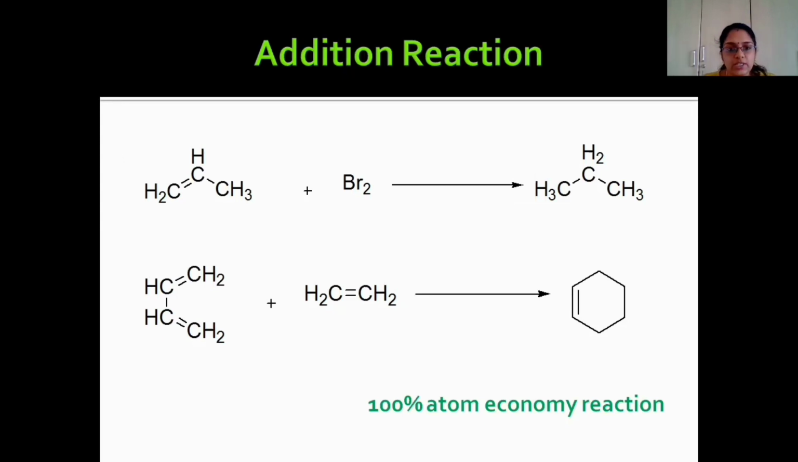Next, addition reactions. Addition reactions are carried out by compounds containing a double bond or a triple bond. When certain reagents are added to such a compound, all of the reagent gets added to it. That means there is no byproduct in these reactions. So when we calculate the atom economy, here also we get 100%. So whatever addition reactions we carry out, they can be considered green reactions.